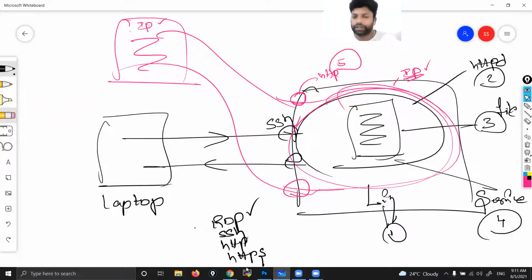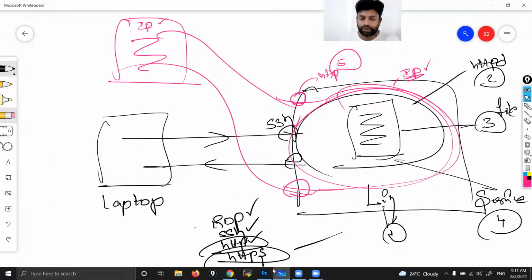RDP we have already seen, we use to access a Windows instance. SSH we use to access a Linux instance. HTTP is an external port that we open, either in Windows or Linux, if that instance is a web server. This is web server related. Apart from RDP and SSH, we open one more port, HTTP, according to the operating system. Then what about HTTPS here? That is what we are going to see. Let's see what this HTTPS is all about.